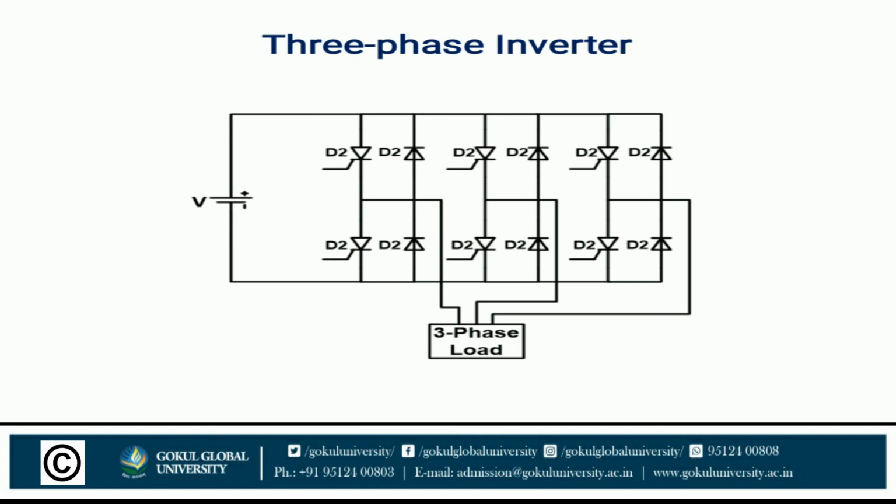For a 6-step inverter, this means that thyristors would be gated at regular intervals of 60 degrees in the proper sequence, so that a three-phase AC voltage is synthesized at the output terminals of the 6-step inverter. Here the figure shows the power circuit diagram of a three-phase bridge inverter using 6 thyristors and 6 diodes. As stated earlier, the transistor family of devices is now very widely used in inverter circuits. Presently, the use of IGBT in single-phase and three-phase inverters is on the rise. The basic circuit configuration of the inverter, however, remains unaltered, as shown in the figure.